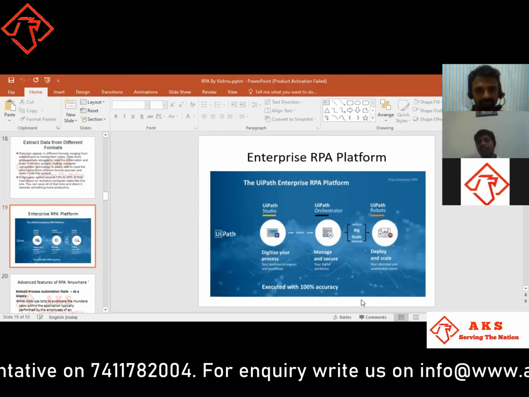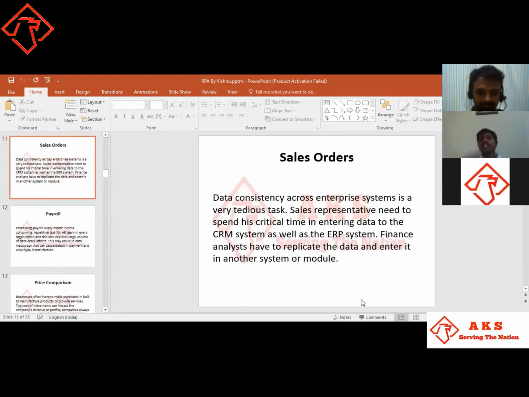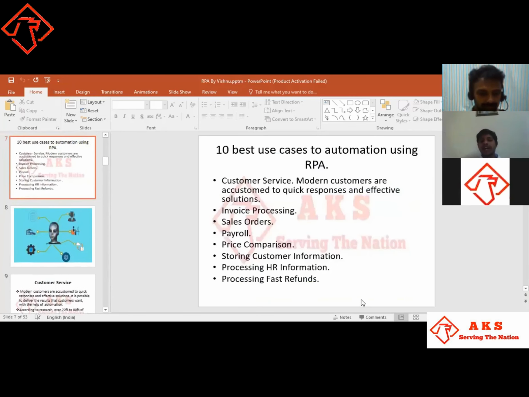And today we have discussed it totally. We can conclude with a small summary. Totally, what we have discussed is customer services, storage, price rolls, payrolls, sales invoices, storing customer information, and processing HR information. All this we have discussed today.